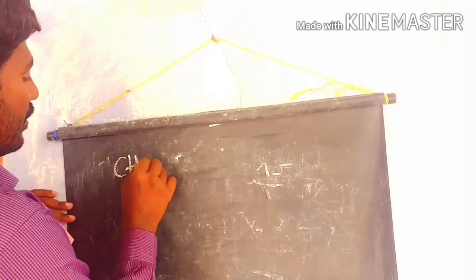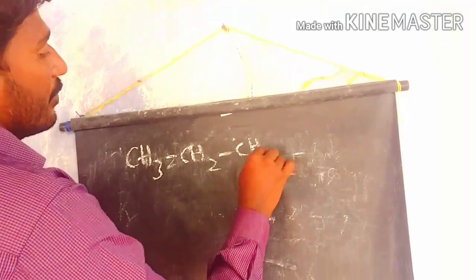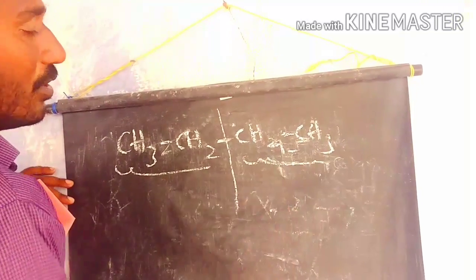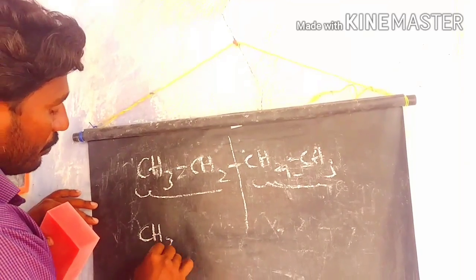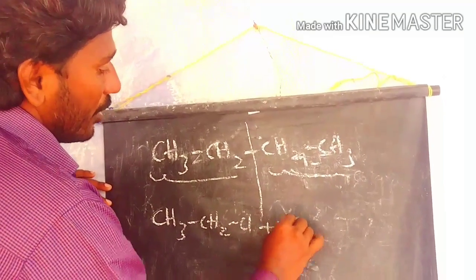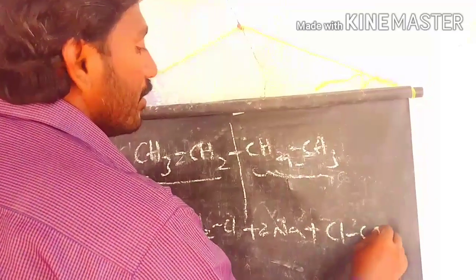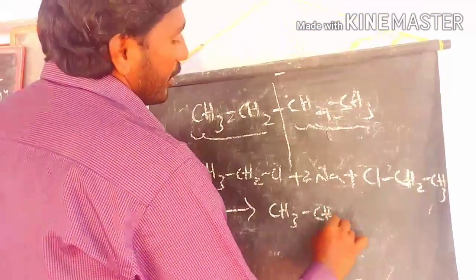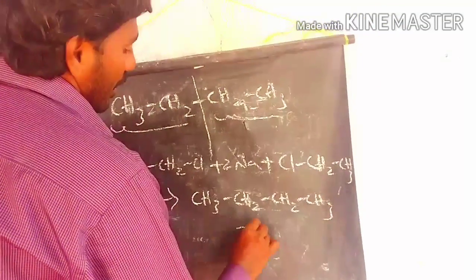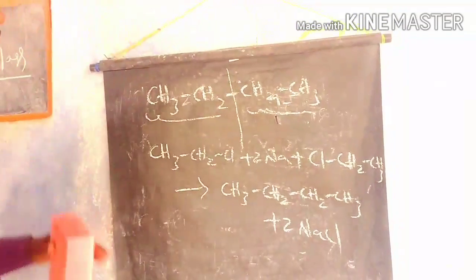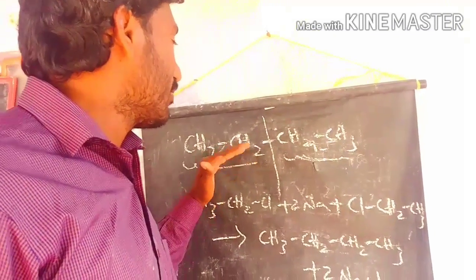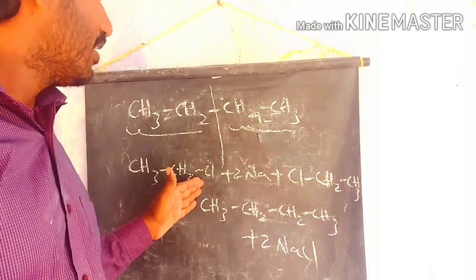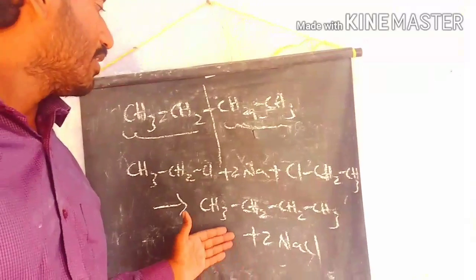First of all, you break the bond in the middle of the carbon chain, so we get 2 ethyl groups. The ethyl chloride and ethyl chloride react with sodium to form butane as the product.